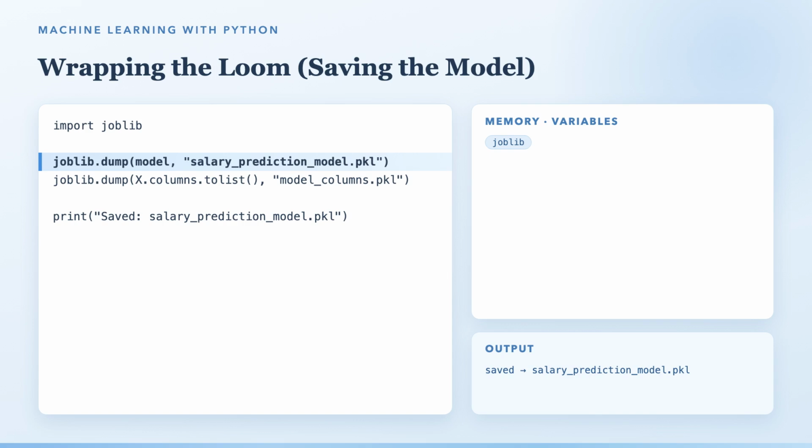Only a few lines, but they matter. First, import joblib, the library that wraps models for safekeeping. Then, joblib.dump with 2 arguments: our trained model, and the file name salary_prediction_model.pkl. Every settled weight is written into that single file. The next line saves a second parcel, joblib.dump again, this time with X.columns as a list, into model_columns.pkl, so future data can always arrive in the right order, and the print confirms it. Saved, salary_prediction_model.pkl. Later, whenever we need it, one line, joblib.load, wakes it all up again.